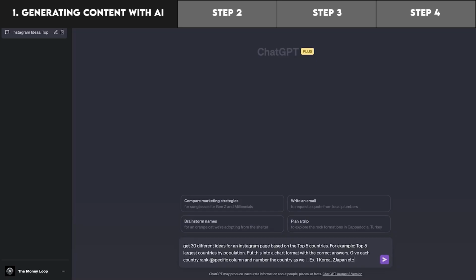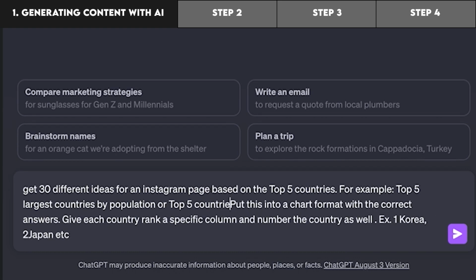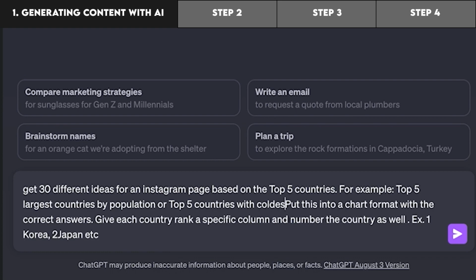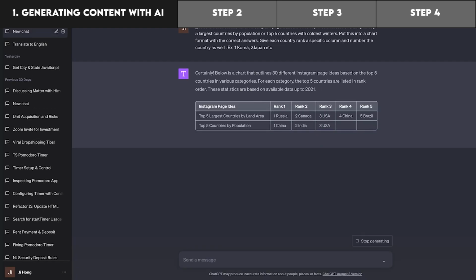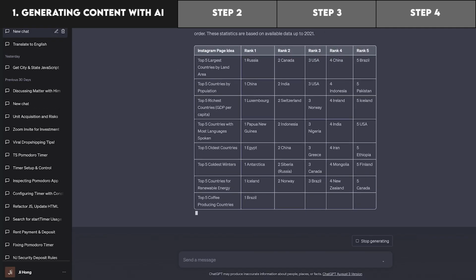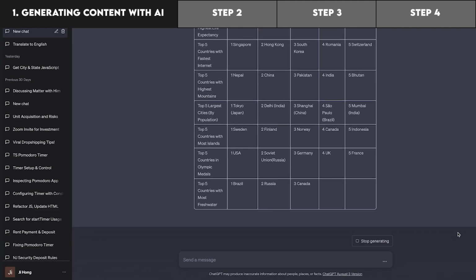Number 1. Go to ChatGPT and write a prompt. Get 30 different ideas for an Instagram page based on the top 5 countries. For example, top 5 largest countries by population. Put this into a chart format with the correct answers. Give each country rank a specific column and number the country as well. Example: number 1, Korea, number 2, Japan, etc.